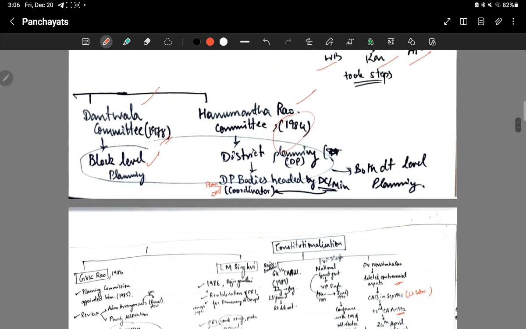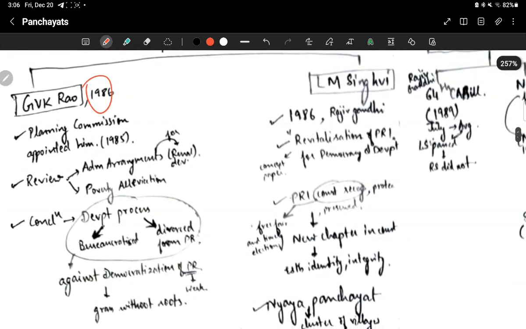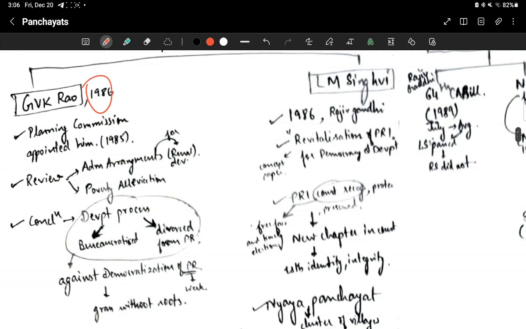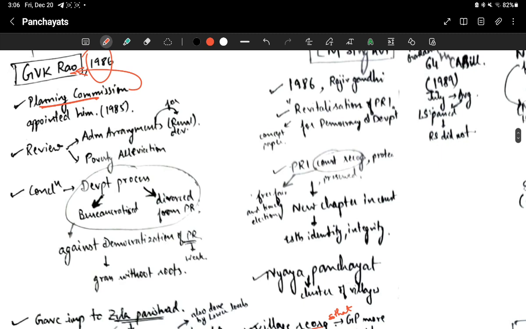Now 1986, okay, the Planning Commission appointed GVK Rao. And what did the GVK Rao committee recommend? To review the administrative arrangements for rural development and look into poverty alleviation.